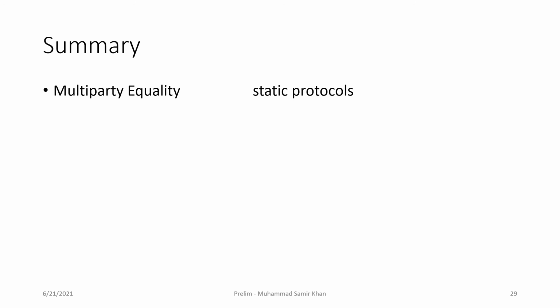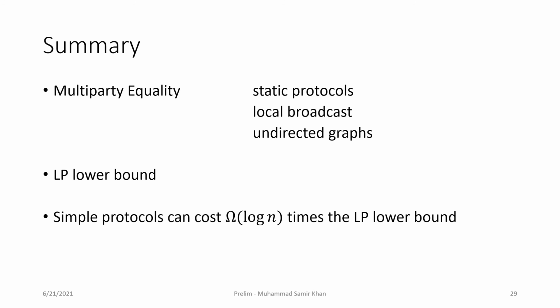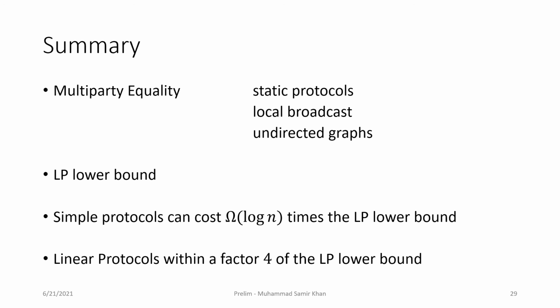So to summarize, in this paper we have considered static protocols for the multi-party equality problem under the local broadcast model on arbitrary undirected communication graphs. We presented an LP-based lower bound, and we showed that the simple protocols can cost log n times this lower bound. We also presented linear protocols which come within a factor 4 of the LP-based lower bound.